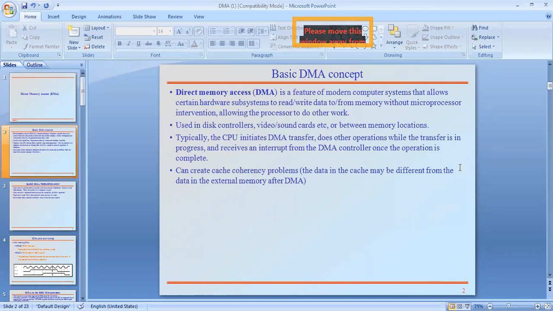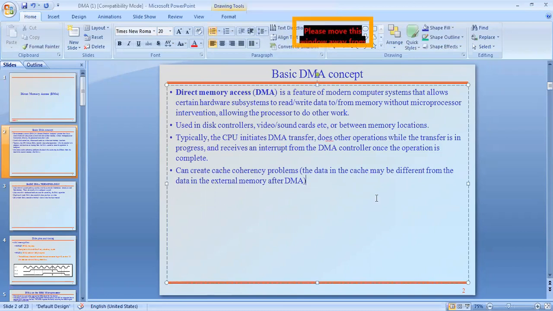See here, the last point: the basic DMA concept can create cache coherency problems. The data in the cache may be different from the data in external memory after DMA. Generally one copy of the data in external memory is put into the cache memory.